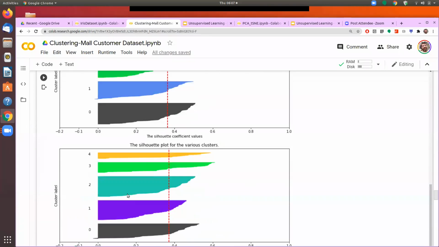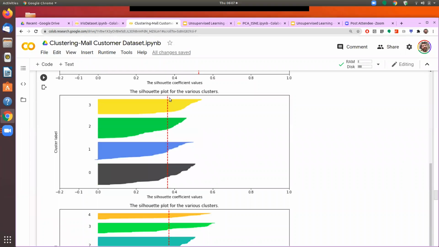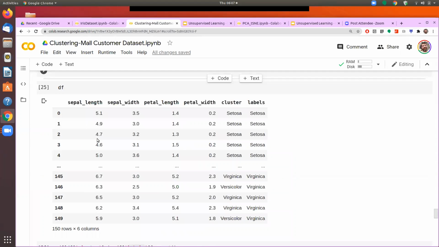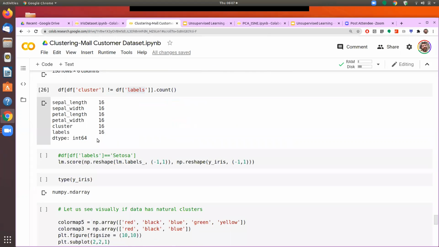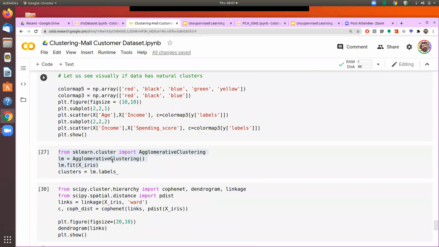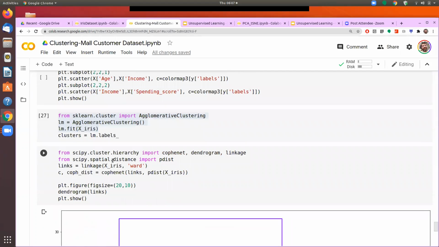And here we see, earlier we had seen that 4 is actually appearing to be the most appropriate number of clusters. So now we will create the agglomerative clustering. We'll do the agglomerative clustering with the mall data, and we'll see how the dendrogram of the mall data set looks like. So here we will run with X. X contains the mall data set.